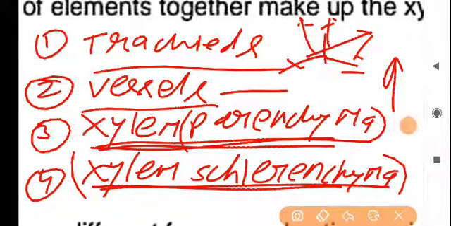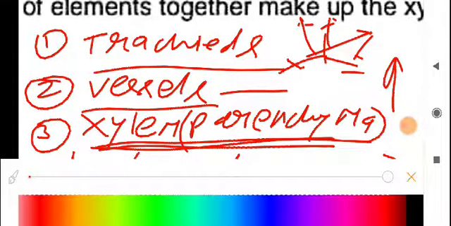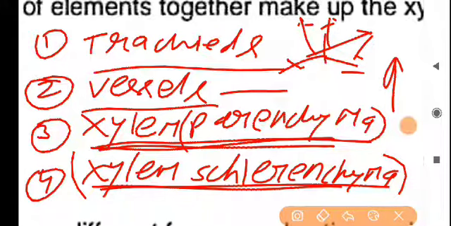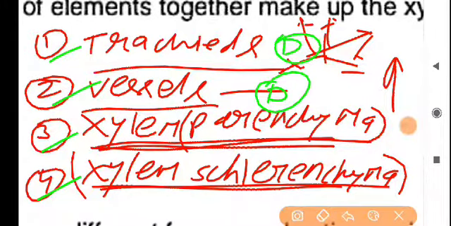Let us talk about dead and live tissues of xylem elements. Xylem elements are having the xylem tracheids, xylem vessels, xylem parenchyma, and xylem sclerenchyma. Xylem tracheids are dead. Xylem vessels are dead. Xylem parenchyma are live, while the xylem sclerenchyma are dead.